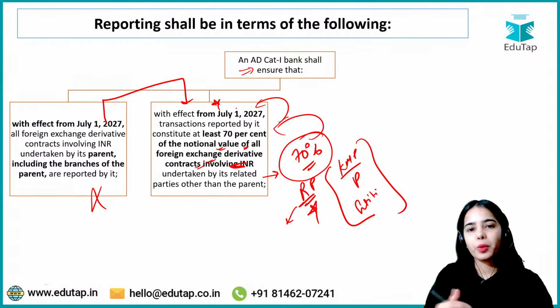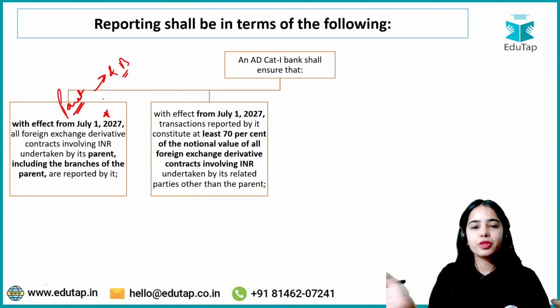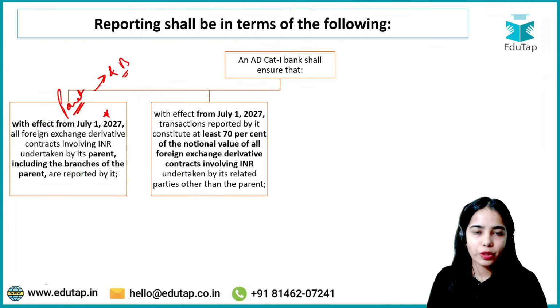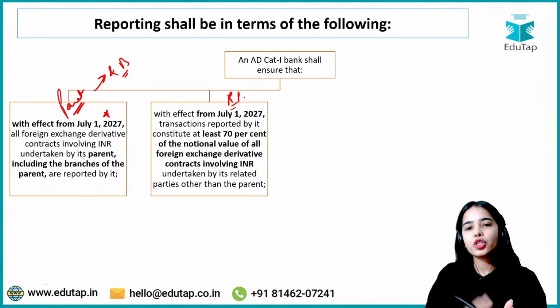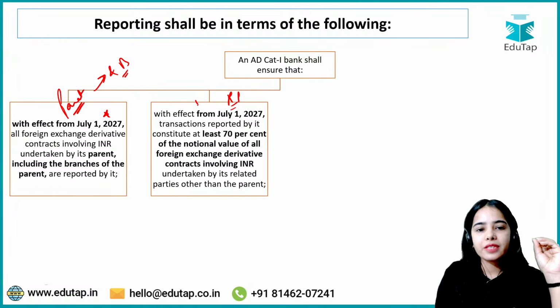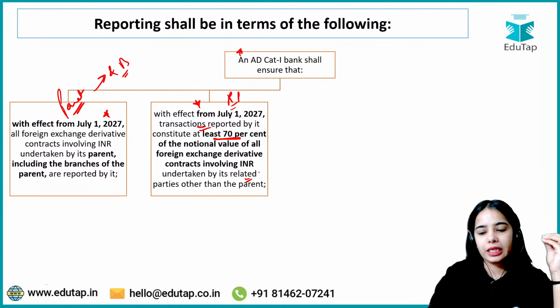That is the idea. Okay. So for the parent and the branches of the parent, from July 1, 2027, 100% of the contracts' notional value have to be reported. But for the related parties, because there are so many of them, a phased path is provided, that is, with effect from July 1, 2027, transactions reported by the authorized dealer category 1 bank constitute at least 70% of the notional value of the contracts undertaken by the related parties.